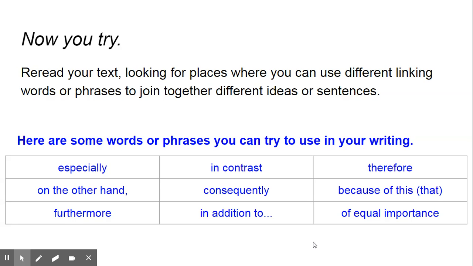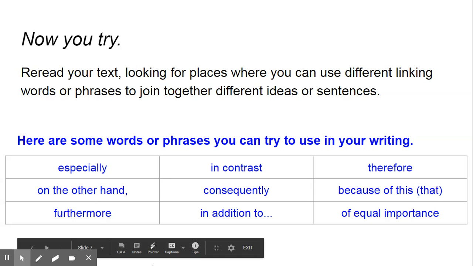So go back, writers, see where you can use linking words and phrases to join two ideas. Good luck.